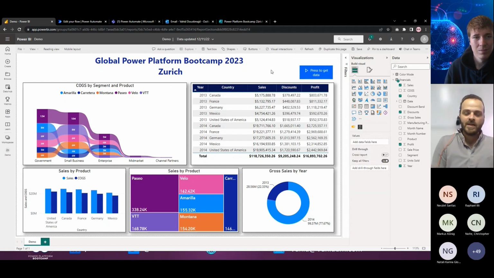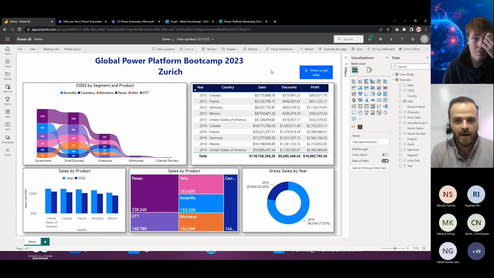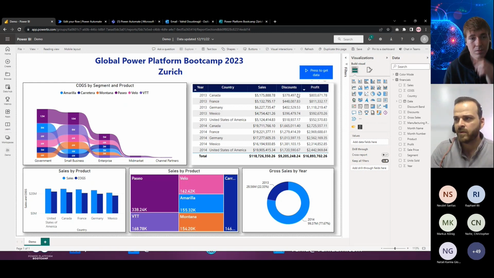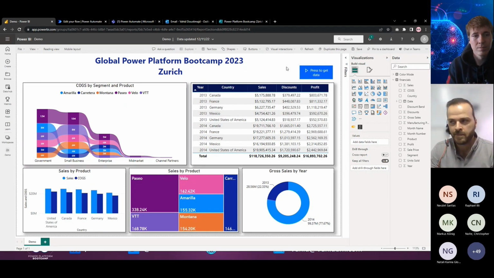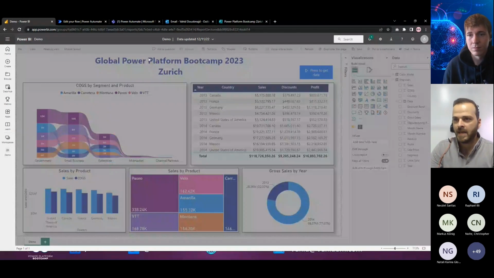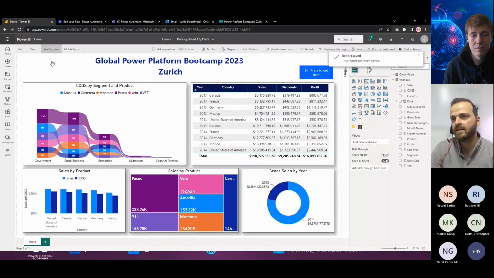Okay, so now when I created this one, the end user called me and said, I don't want to click on this button. I want to receive those data in my email. Whenever I turn on my laptop in the morning, I need to receive that email, and I want to receive this information every hour. I don't want a person to go through that report and click on this button. I said, okay, there is a solution and we can do that. We can run the query against this dataset and receive that there.